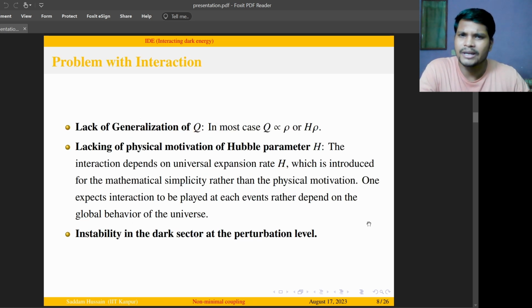However, there is a problem with the interaction, because the interaction term lacks generality, because in most of the literature, Q is proportional to the energy density or the product of energy density with the Hubble parameter. And thus it lacks physical motivation for the Hubble parameter. The interaction depends on the universal expansion rate H, which is introduced for mathematical simplicity rather than physical motivation. One expects the interaction to play out at each event rather than depend on the global behavior of the universe. And by invoking the interaction term by hand, it introduces instability in the dark sector at the perturbation level.